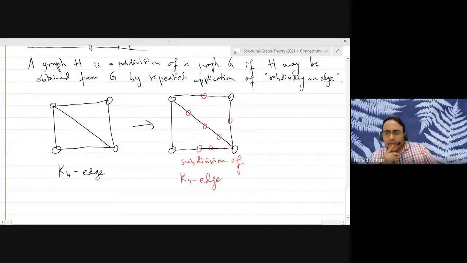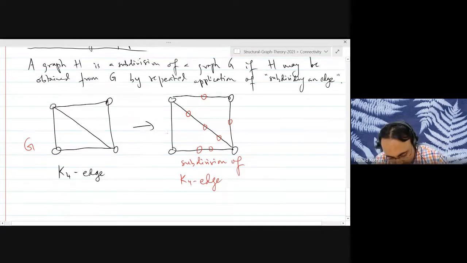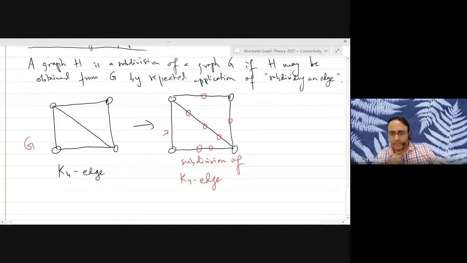Okay, another way to think about it is you can pick any subset of the edges of the original graph G, and for each edge you replace it by a path. In particular you can keep the edge as it is, right? So you don't do any subdivisions, like on this edge we did not do any subdivision operation.